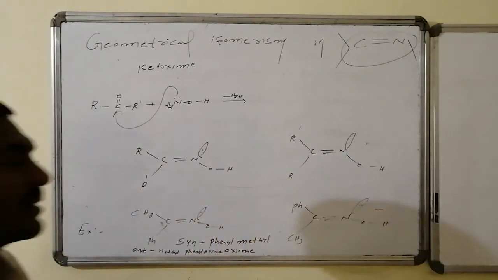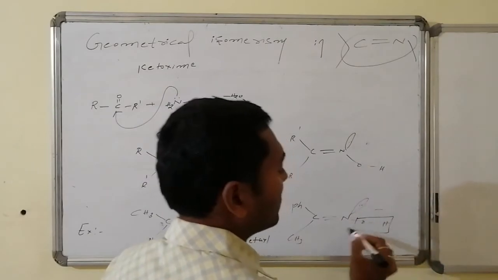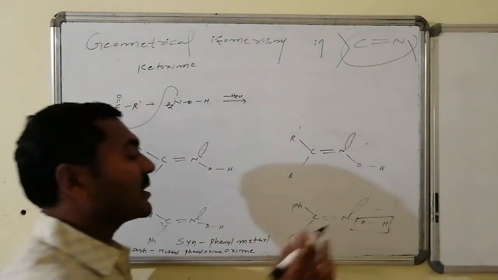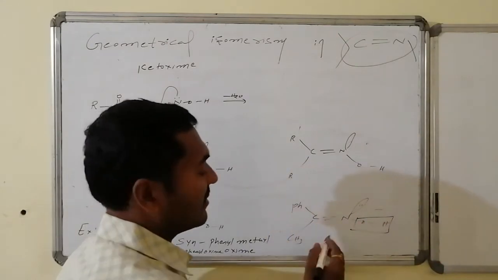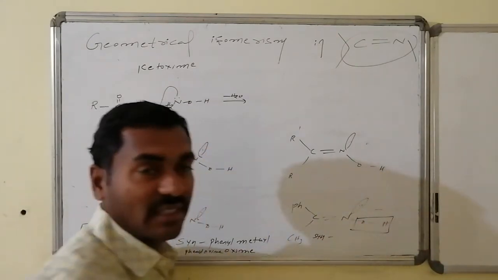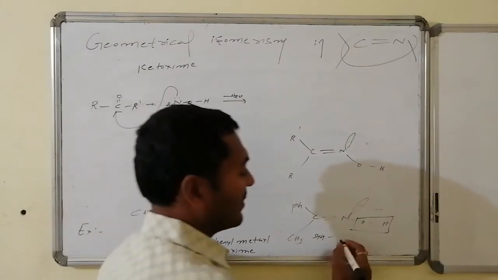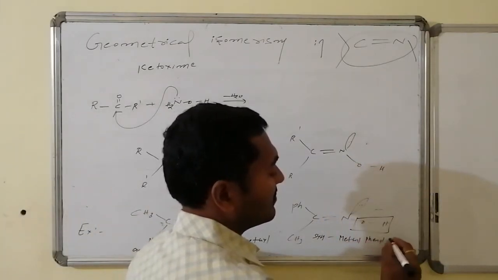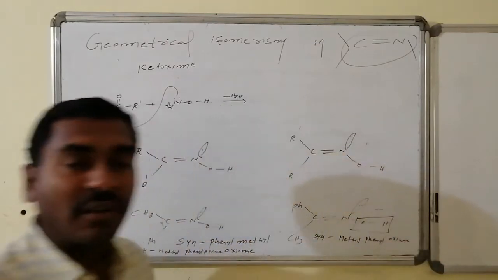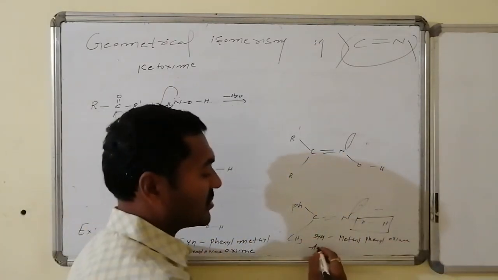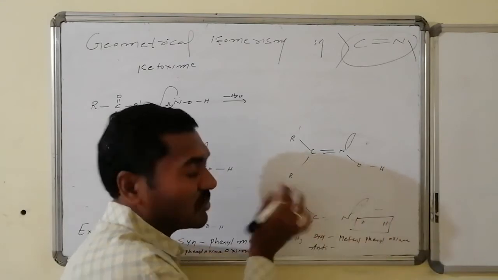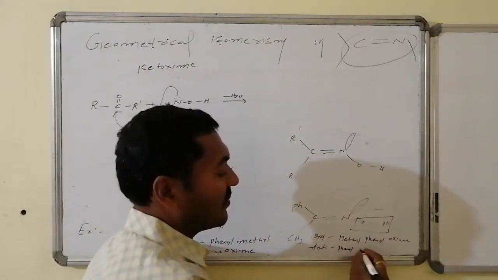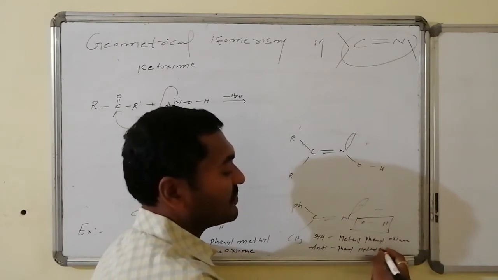In the same way, OH is the common, compulsory group. To that OH, whichever group is present syn, I have to start from that. So which is the syn group? Methyl. Hence it is syn methyl phenyl oxime. Whereas if I want to write with anti, I have to start with anti followed by OH. To the OH, what is anti here? That group is phenyl. Hence it is anti phenyl methyl oxime.